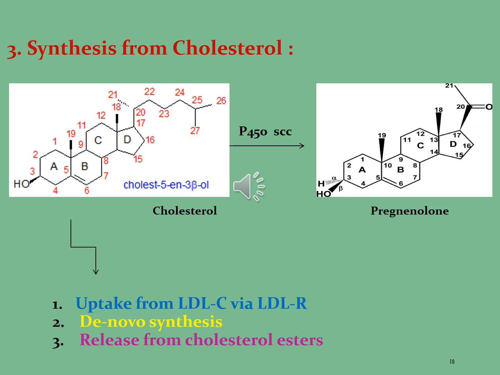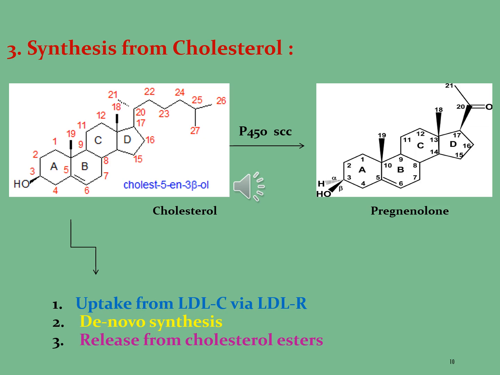The second way from which cholesterol is obtained is de novo synthesis. De novo synthesis refers to the synthesis of complex molecules from simple molecules such as sugars or amino acids, as opposed to recycling after partial degradation. During de novo synthesis, cholesterol is synthesized, which is used for the synthesis of different steroidal hormones. For example, nucleotides are not needed in the diet as they can be constructed from small precursor molecules such as